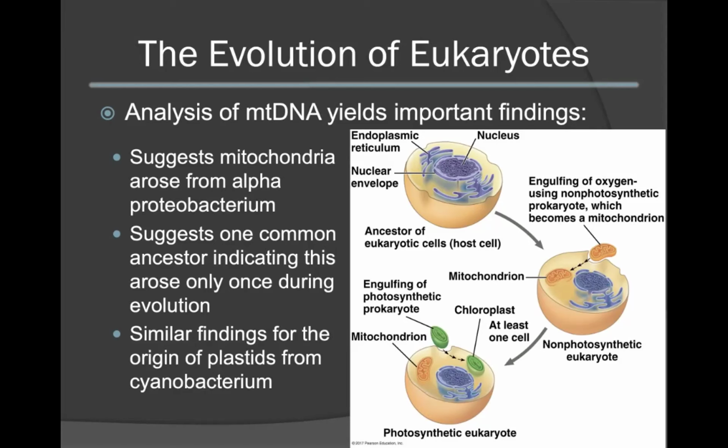You can see here in the diagram depicted, we have an overview of the endosymbiotic theory, beginning with our pre-ancestral eukaryotic cell consuming a mitochondrion-like bacterium. This mitochondria-like bacterium would then form a symbiotic relationship with the host cell. This then occurred an additional time with a photosynthetic prokaryote, such as a cyanobacterium. This would then allow for the eukaryotic cell to possess a mitochondrion as well as a plastid, and this cell would then be able to carry out photosynthesis.